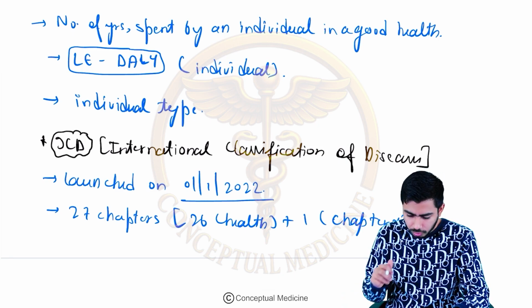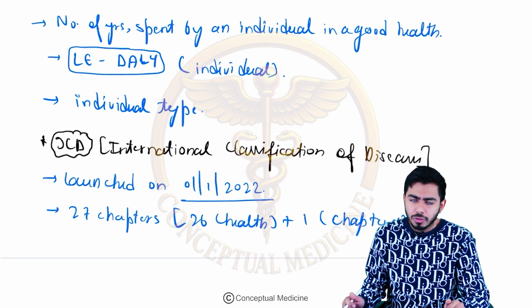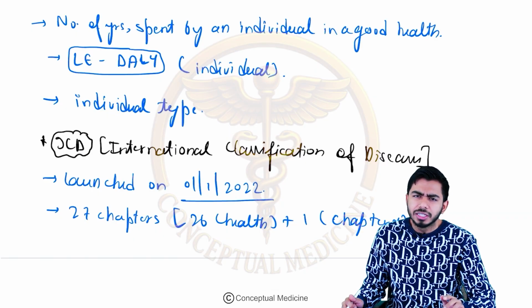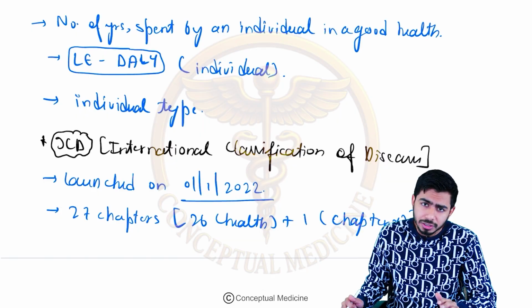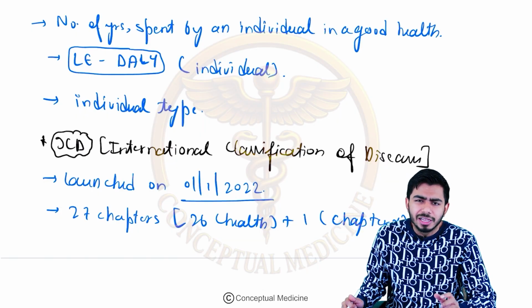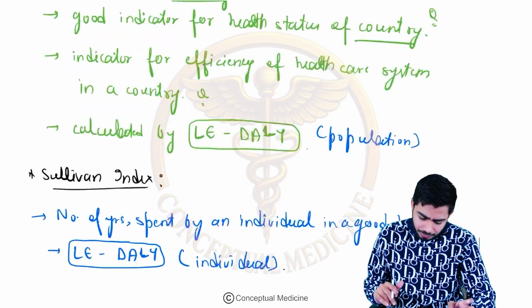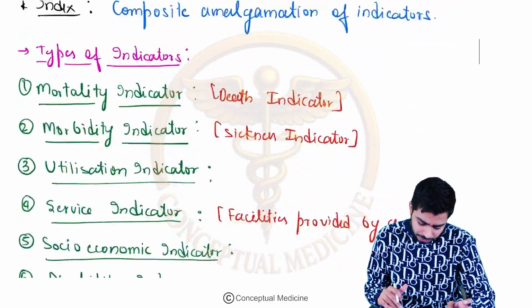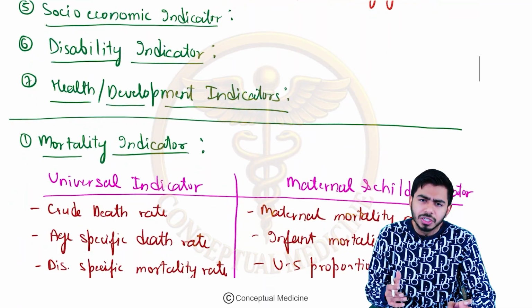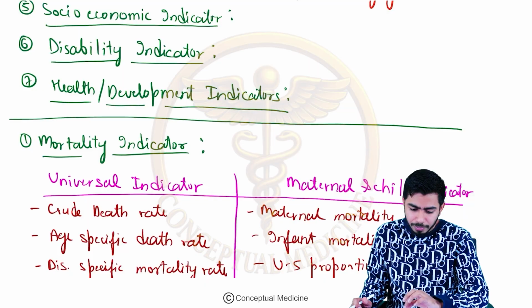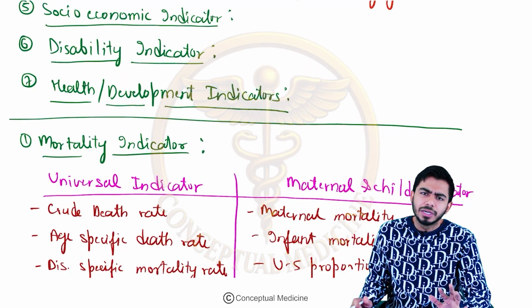Okay, fine. Now moving on to the next topic, guys. We have talked about almost all the indicators, right? We have talked about the mortality indicators, the morbidity indicators, the HALE, health adjusted life expectancy, and the Sullivan index. We have talked about the disability indicators, the service indicator, and the socio-economic indicator. Now we are left with the health or development indicators.